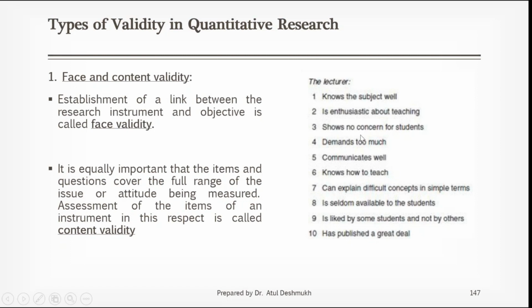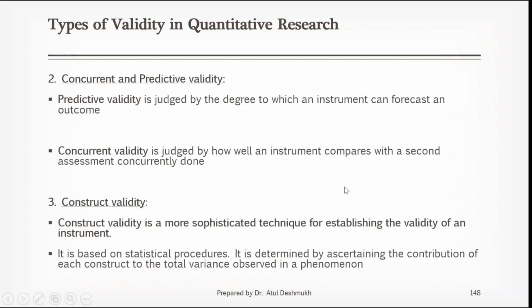Now statement number 3 is "show no concern for the student." If it does not contribute to the total variance, whatever the amount of total variance, then this item is removed by the software. The software will ask you to remove items because they are not contributing any variance to the total variance associated with this factor analysis procedure. So it is determined by ascertaining the contribution of each construct to the total variance.